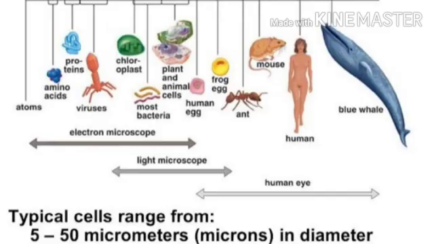One micron is equal to about one thousandth of a millimeter. So the smallest cells may be as small as 0.1 to 0.15 microns, and the largest cells may be as long as 1 meter.